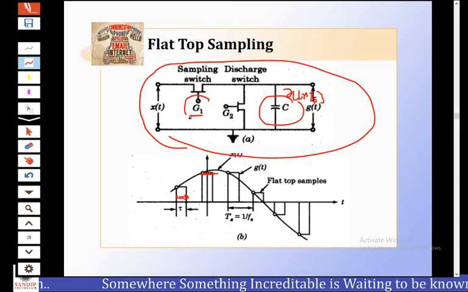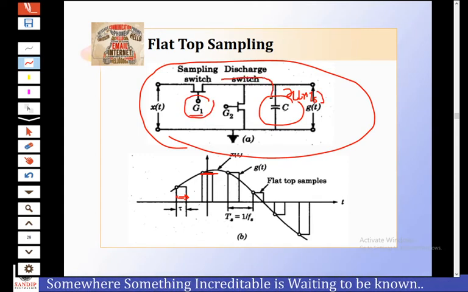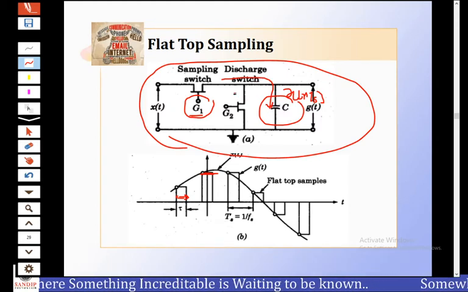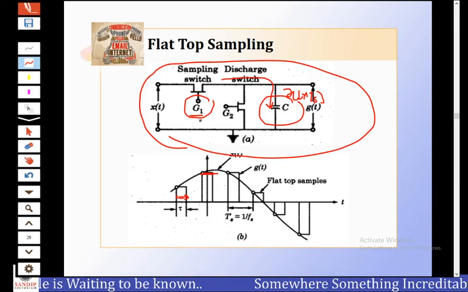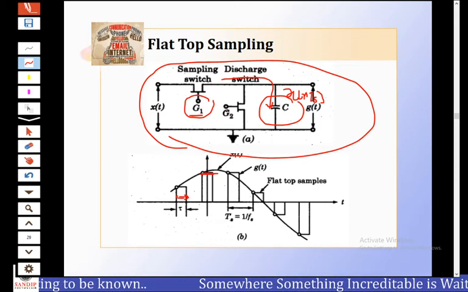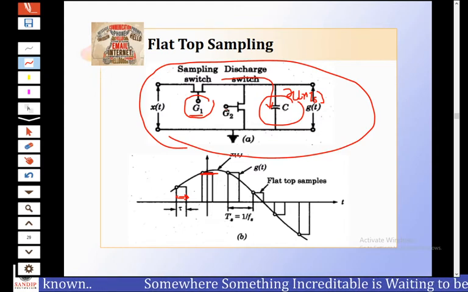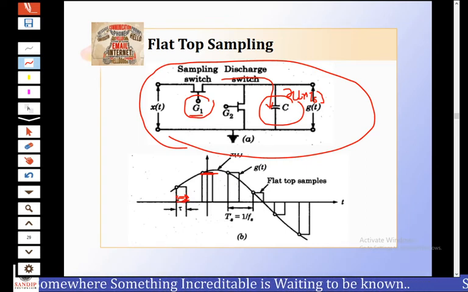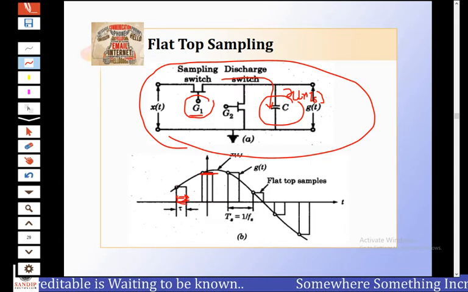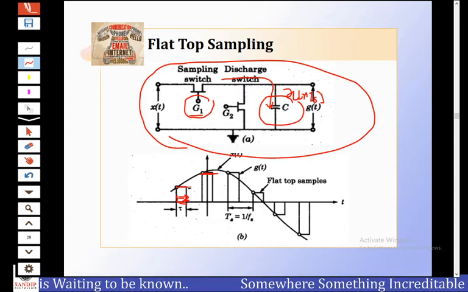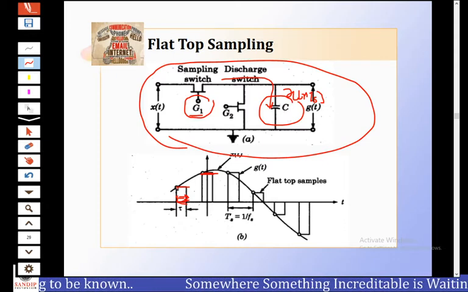When this G1 switch is on, the capacitor charges like this. At this time G2 will be closed. The sampling switch is then turned off, that is G1 is turned off. Both the FETs G1 and G2 will remain off for the duration of tau, and the capacitor will hold the voltage across it constant for this period. Thus, the pulse is stretched to tau seconds.